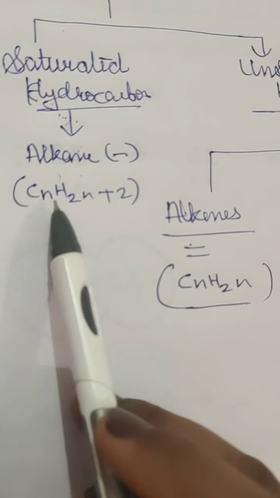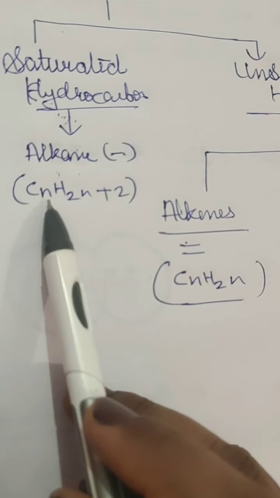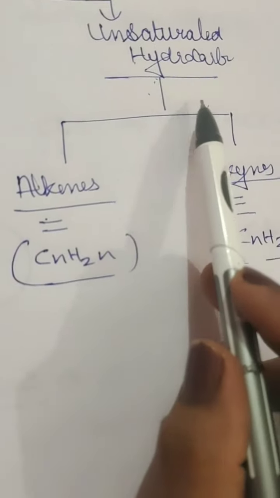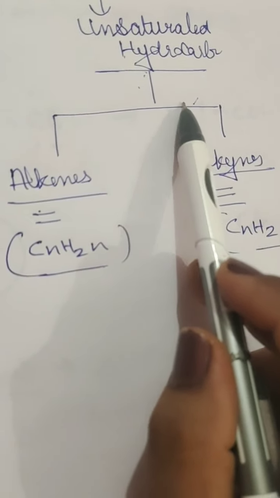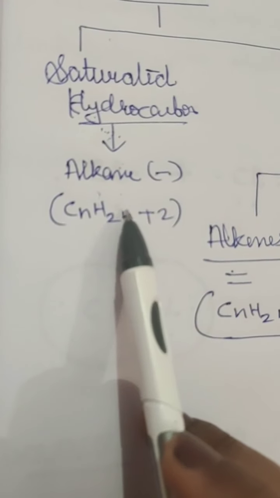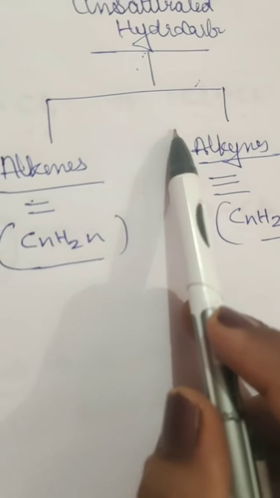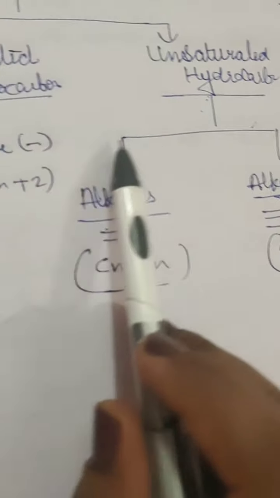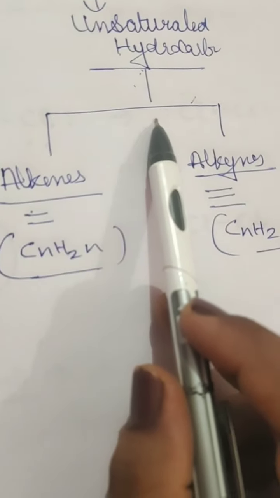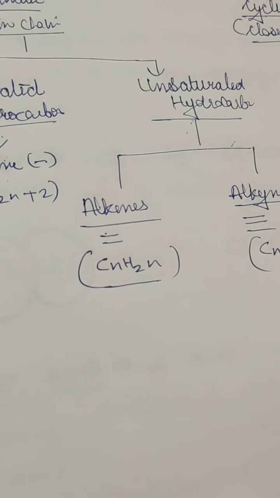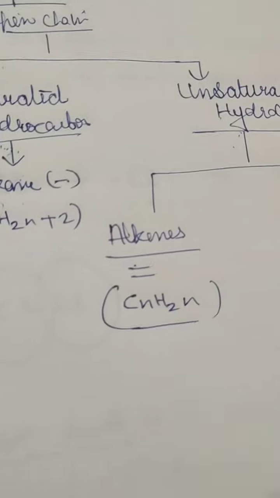If we burn saturated hydrocarbons, they burn with a blue flame, and they contain a higher percentage of hydrogen and a lower percentage of carbon, while unsaturated ones have a higher concentration of carbon and less hydrogen. Saturated ones are less reactive because they don't have any availability of electrons in the single covalent bond, but unsaturated ones are more reactive because of the presence of electrons in the double or triple bond, and they undergo substitution reactions and addition reactions. Substitution and addition reactions have been cut from the syllabus, so we will not go into detail, but we'll just study them superficially.